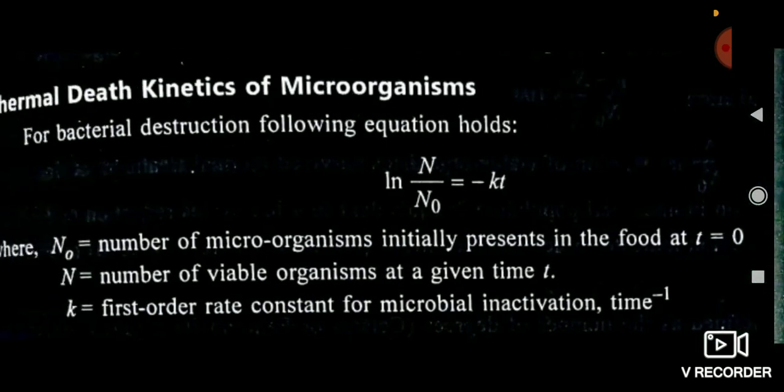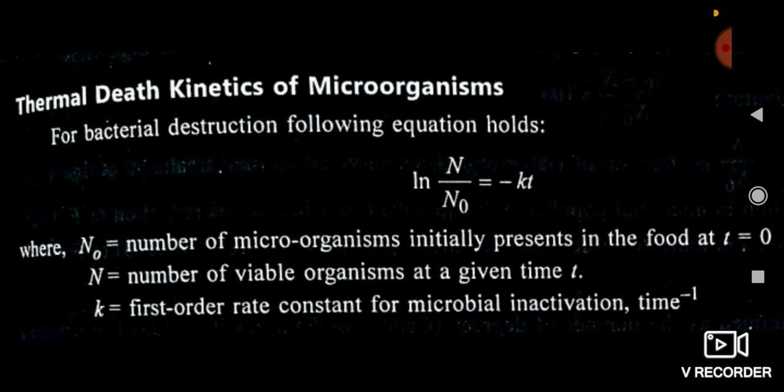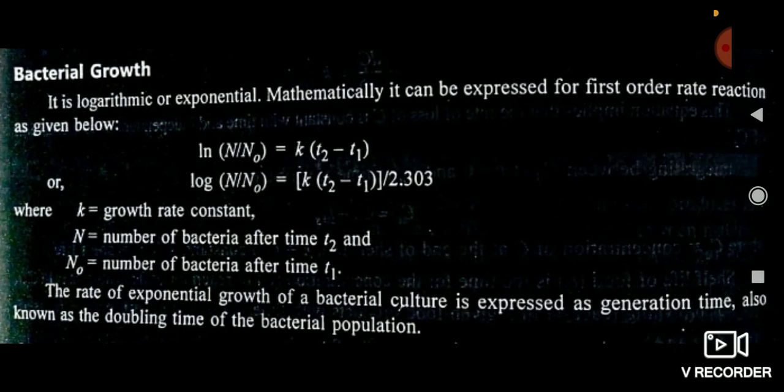But many times, friends, questions are asked upon bacterial growth. Here the death is taking place: suppose initially N naught amount of microorganisms are present, after death some microorganisms reduce. But bacterial growth means there is an increase.